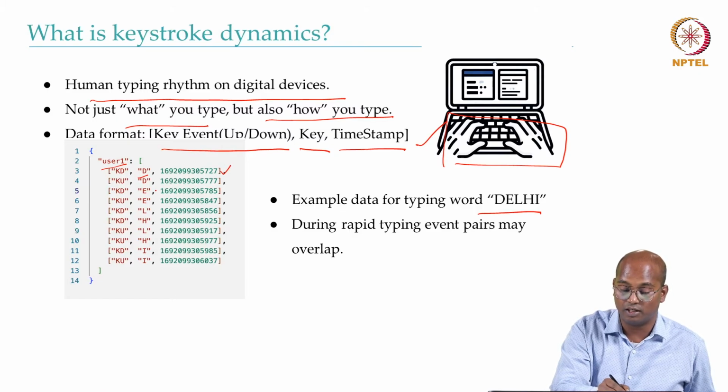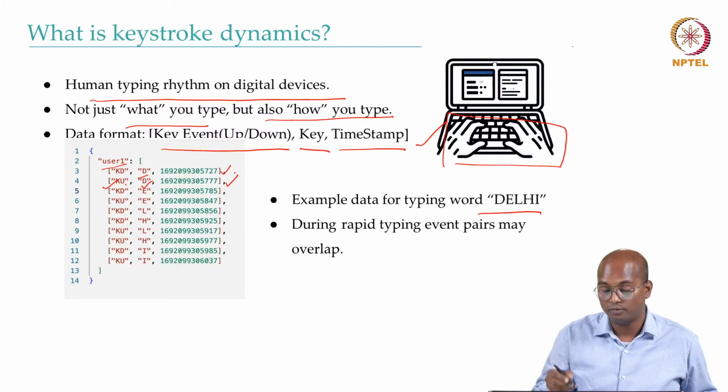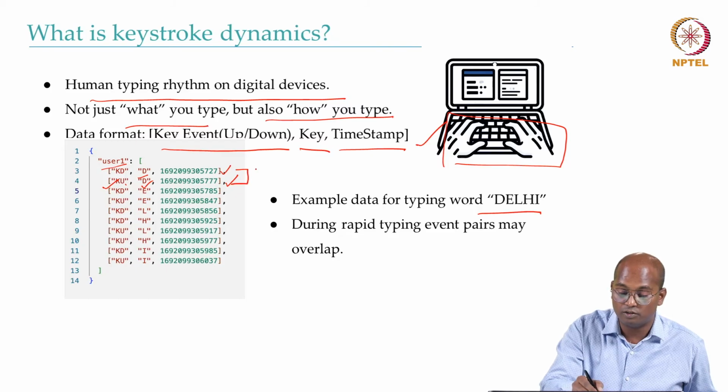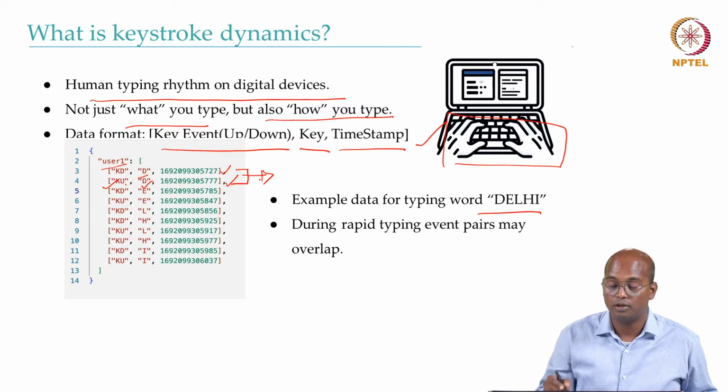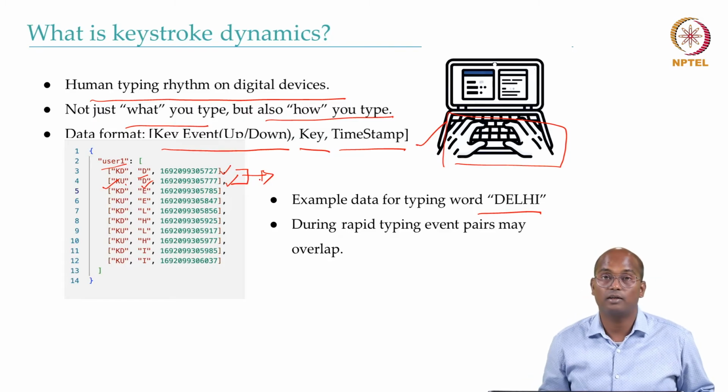When the person releases the key, the event is key up, and the letter remains D, and you have another timestamp. If you take the difference of these two timestamps, you get to know how much time the person has taken to write D, right?